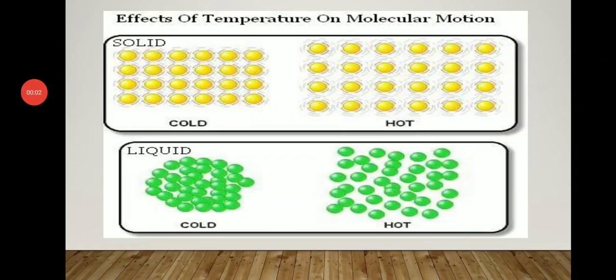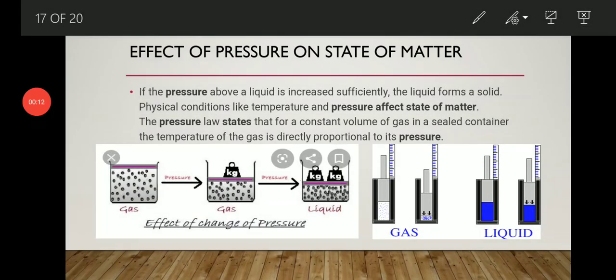Now we will discuss the effect of temperature on molecular motion of solids, liquids and gases. Now let's look at the effect of pressure on the state of matter. In the case of solids, basically there is no effect of pressure because the particles are compactly arranged. But in the case of liquids, pressure does affect. In the case of gases, there is an effect of pressure.